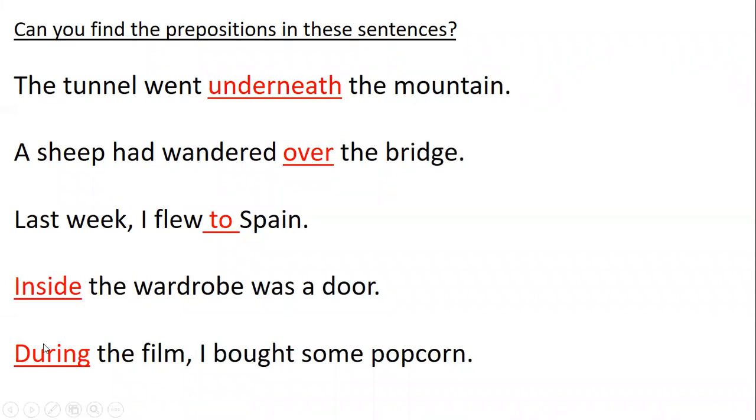And then it can also relate to time. So whereabouts in the film did you buy some popcorn? Well, you bought it during the film. So they are prepositions: underneath, over, to, inside, and during.